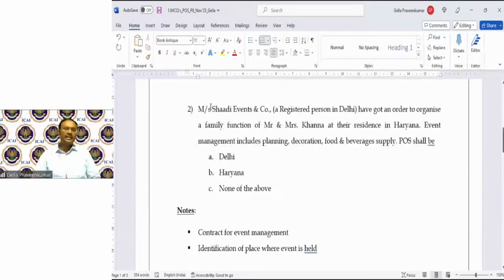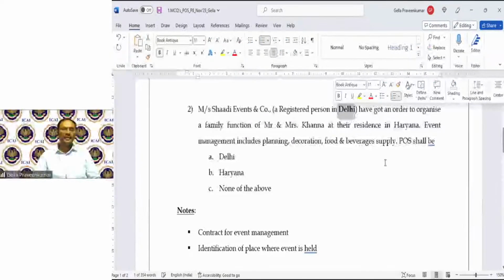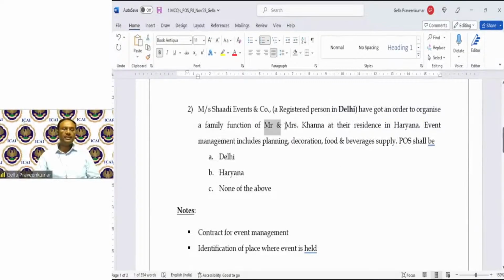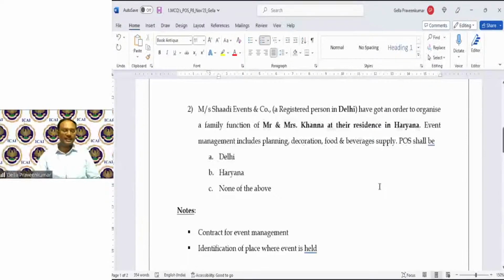This event management company, Shadi & Co., they have mentioned that they are registered in Delhi. And this service is rendered to Mr. and Mrs. Khanna at their residence in Haryana. These are the given facts. Examine section 12. Examine all the clauses under which particular clause this activity can be touched upon.